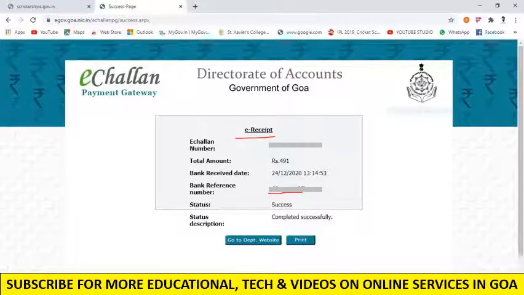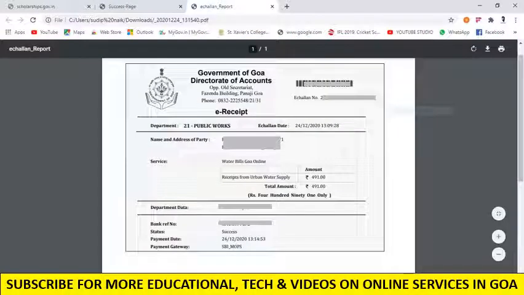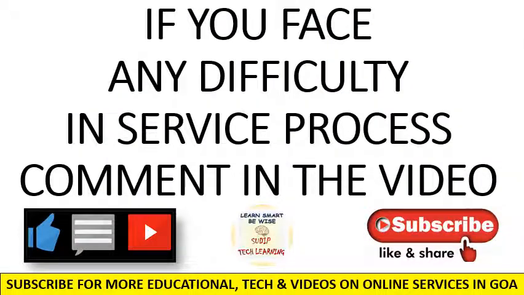After that, you can print this using the print command here. That is very important. Do the print. This is how the print looks. You have to keep this print safe for the next time when you want it. And this is done. Here your payment is successful. So yes, that was all the simple process.